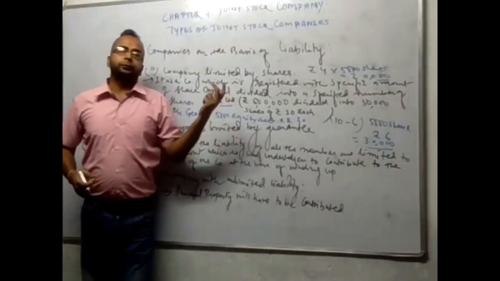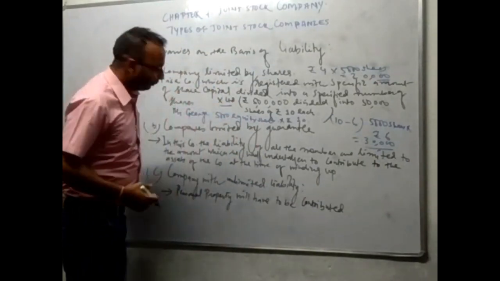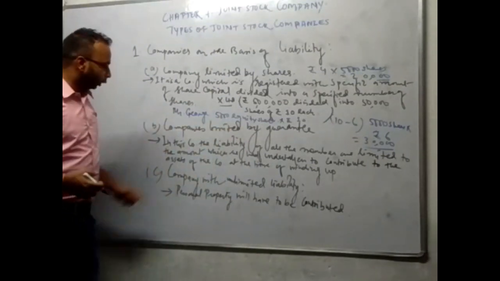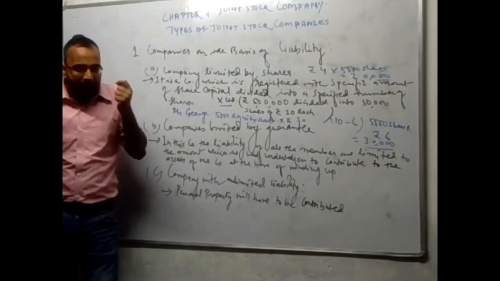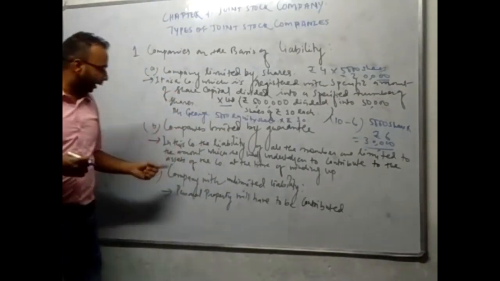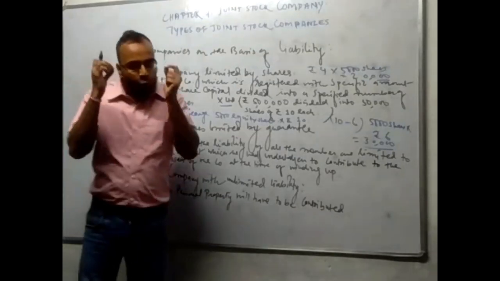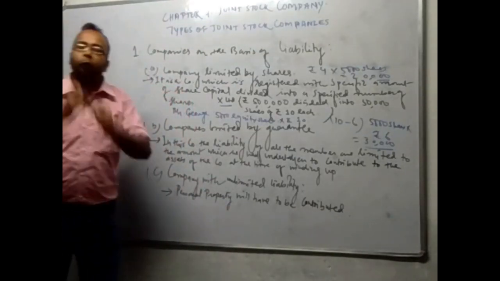Let us see the second form of company on the basis of liability. The second form of company is companies limited by guarantee. In this company, the liability of all the members is limited to the amount which he has undertaken to contribute to the assets of the company in the case of winding up.